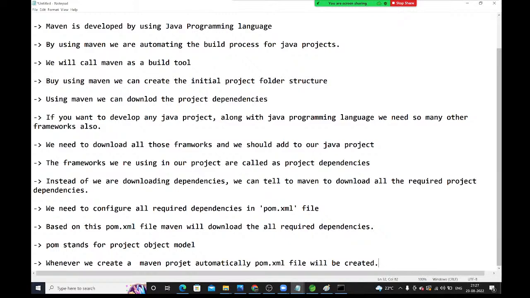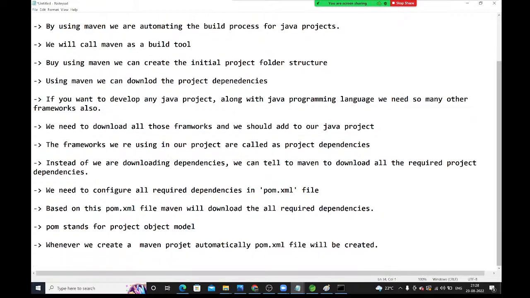Right. See here, this pom.xml file is going to act as an input to the Maven software, guys. So whatever we require, we configure inside the pom.xml file and give it as input to Maven. Maven will take that pom.xml file and whatever you configured inside it, it will download all those dependencies.